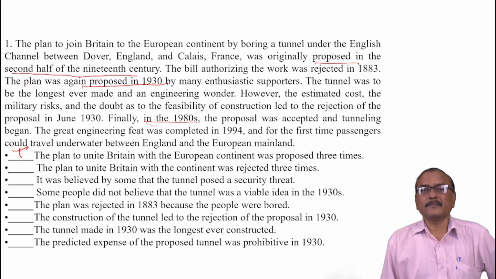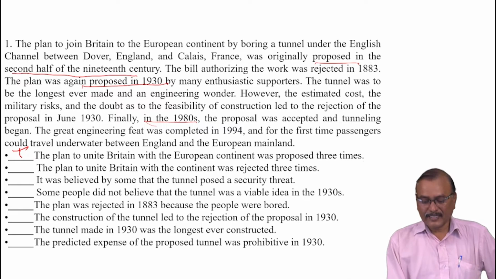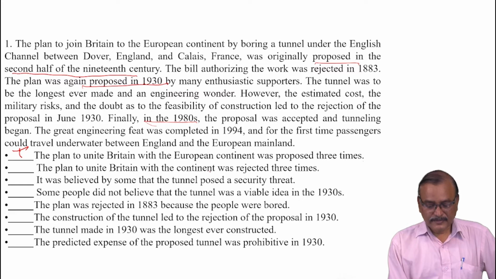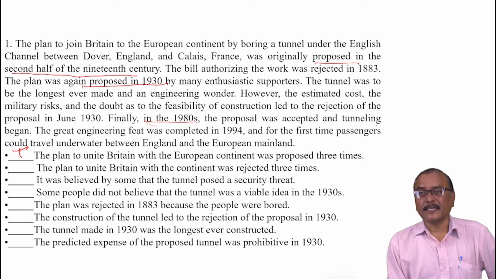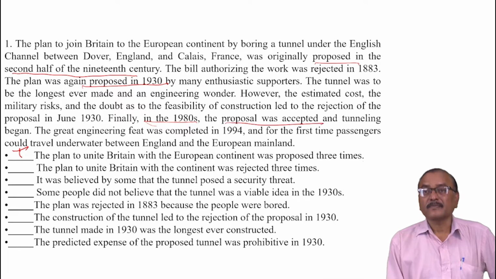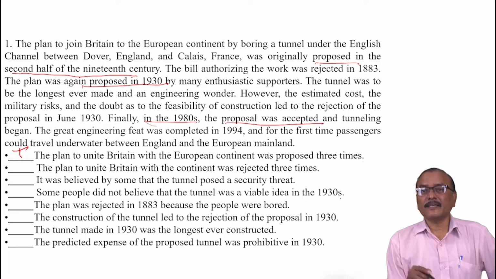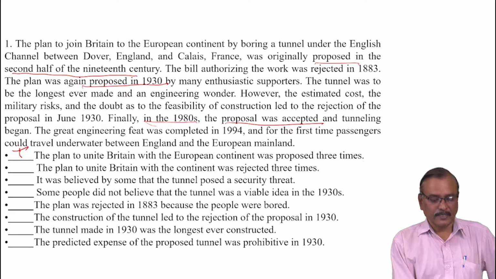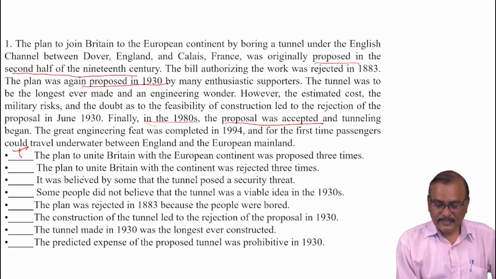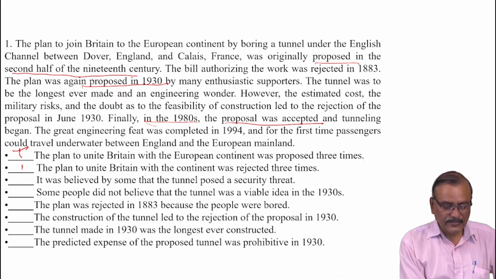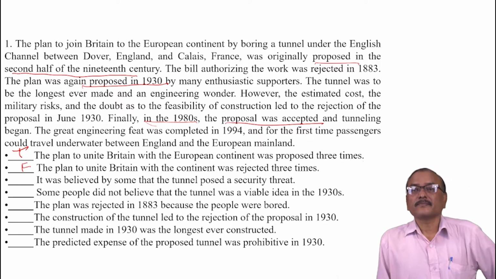Go to the next statement. The plan to unite Britain with the continent was rejected 3 times. Was it rejected 3 times? The third time it was accepted. So it was rejected 2 times and the last time it was accepted. So this statement is false.